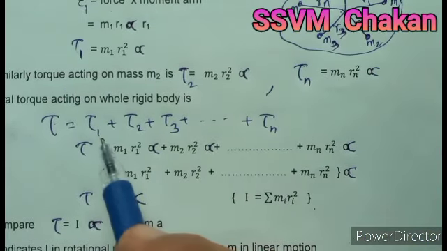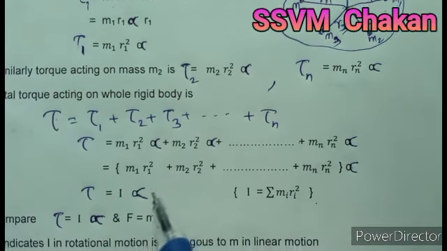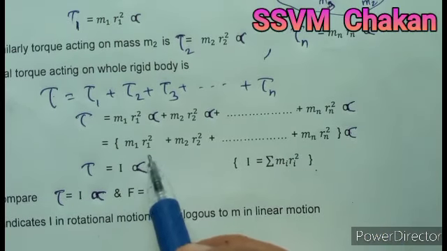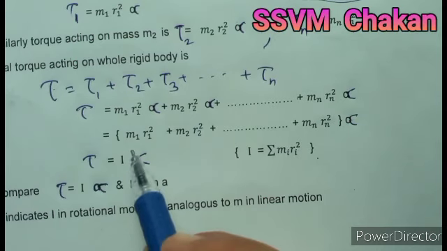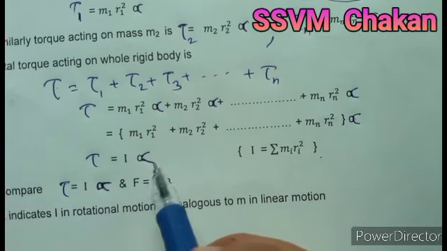Substitute the value of the torque acting on each particle. Take out alpha common. Inside the bracket is again equivalent to the moment of inertia I. So tau is equal to I into alpha.